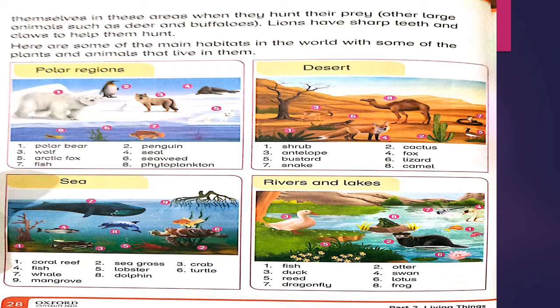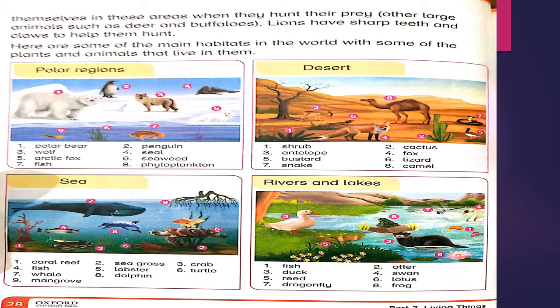Sharp teeth होते हैं लायन के और पंजे. Sharp claws mean तेज पंजे जो उसकी शिकार में मदद करते हैं. Here are some of the main habitats in the world with some of the plants and animals that live in them. In the polar regions, there are some animals mentioned that live in the polar regions. First of all, polar bear, penguin, wolf, seal, Arctic fox, seaweed, fish, phytoplankton.